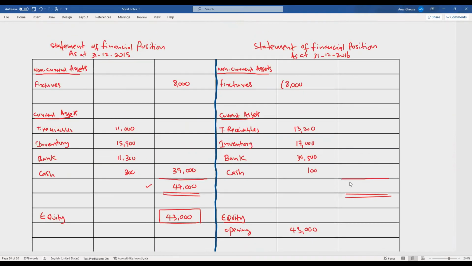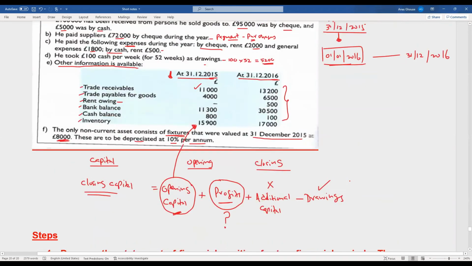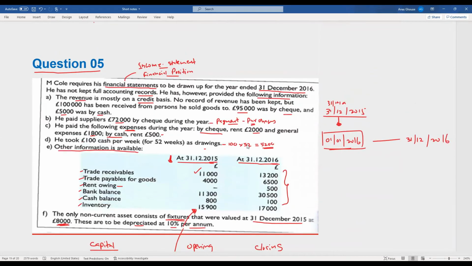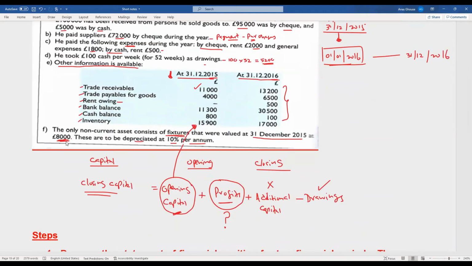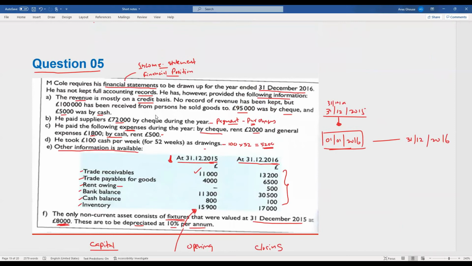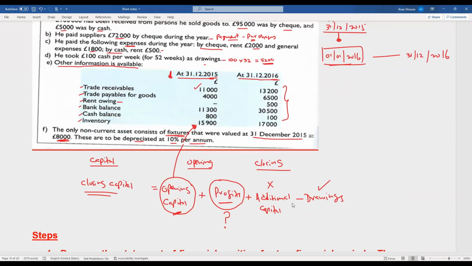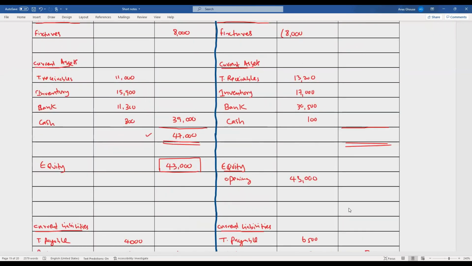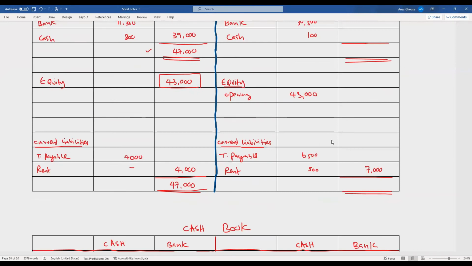During the period, certain transactions have taken place, so we need to identify the profit. If we can find out the profit, we can balance this financial position.